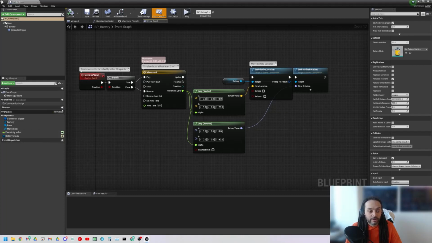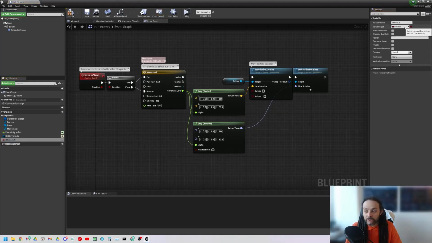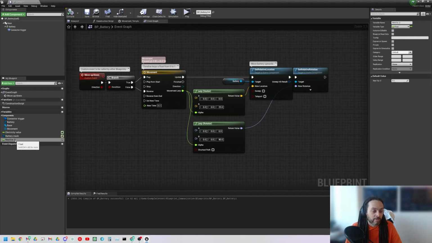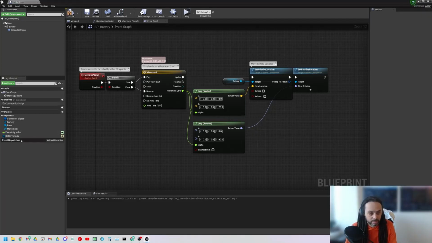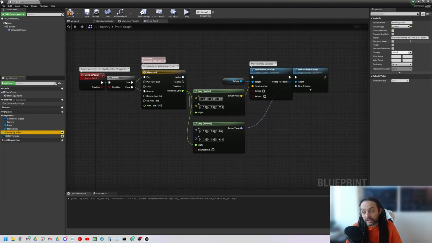So by default, if I create a new type of variable, switch it to a float, its tooltip is empty, and it picks the original tooltip for Unreal, which is basically just hold Control Alt for more. There's nothing really there. It just tells me that it's a float. I'll just delete that out. Now this one actually has one that says value representing the power of the battery. If I click on this, we can see that someone set a custom tooltip, which is very handy and tells us what this is for. If I deleted this out, hit enter, hover over, we get the thing that we had before, which is the float. I'll just Control Z that.